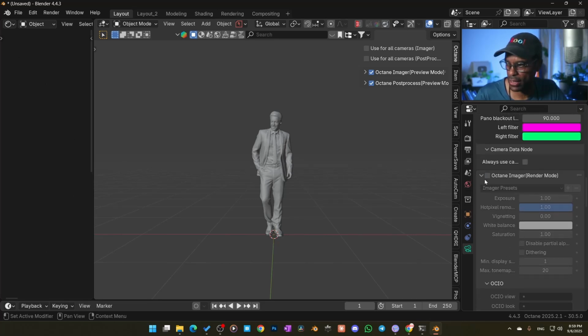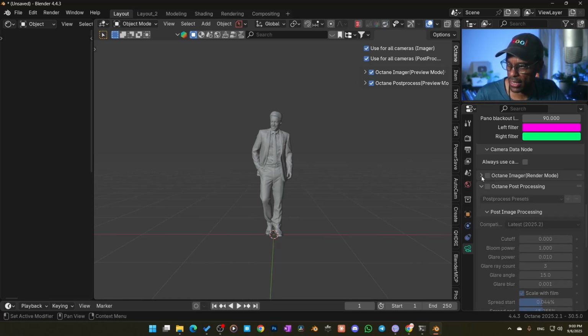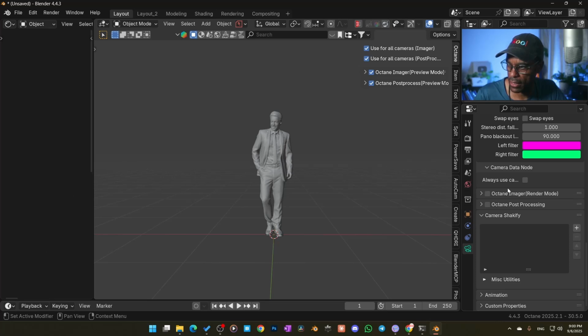And actually in the manual, it advises you doing it this way. So I'll literally check these and then use these here. So you don't really need these, because this is just a duplicate of these. And it's because in Octane you can set it up where your viewport sees something different, but you export and render out something totally different. I don't know what you want to use that situation for, but it is there.